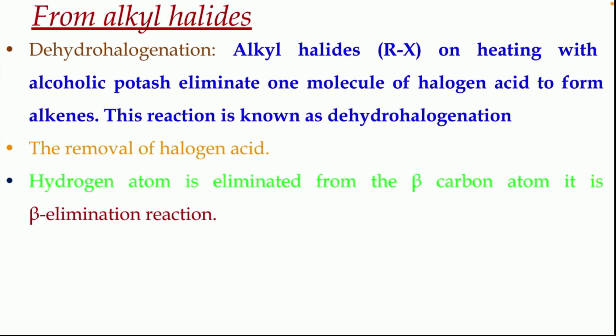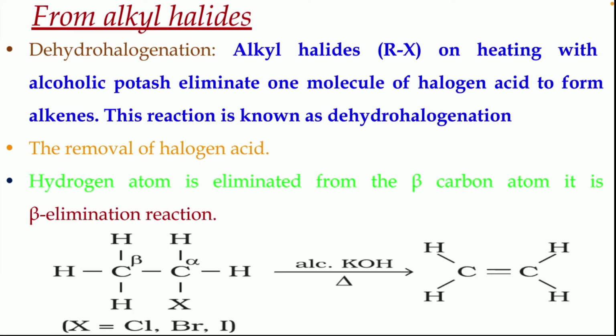Next we shall look at the preparation of alkenes from alkyl halides. That is dehydrohalogenation. Alkyl halides, that is halogen substituted alkyl groups, on heating with alcoholic potash eliminate one molecule of halogen acid to form alkenes. This reaction is known as dehydrohalogenation. Hydrogen as well as halogen is removed.